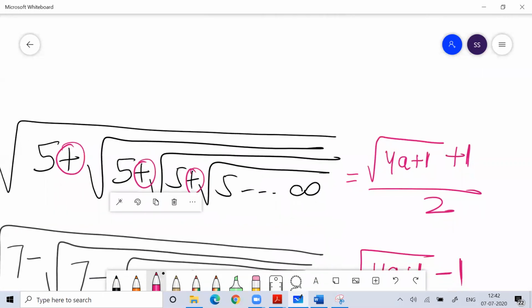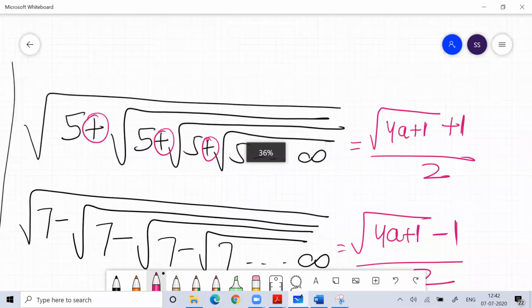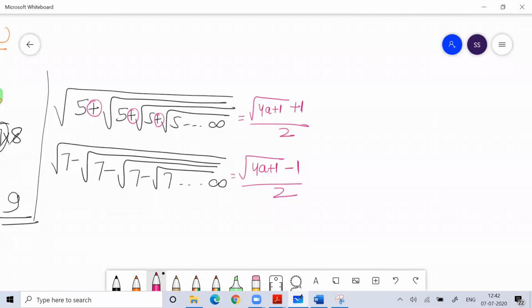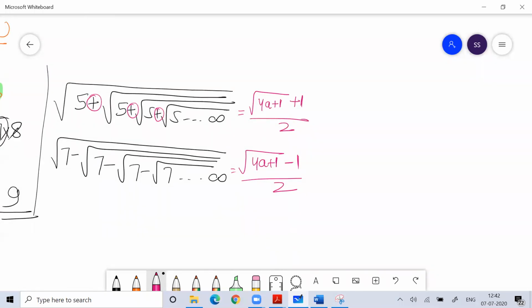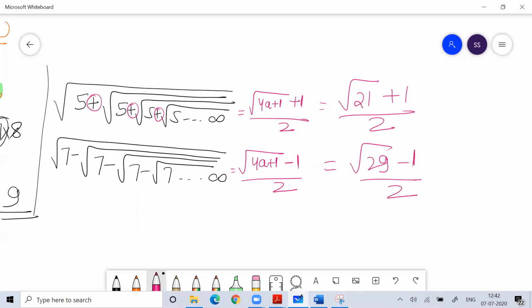What is happening? So here, what is the answer for this? The answer for this is root 21 plus 1 by 2. What is the answer for this? This is root 29 minus 1 by 2. Beta, this is a shortcut formula. This is a shortcut formula.